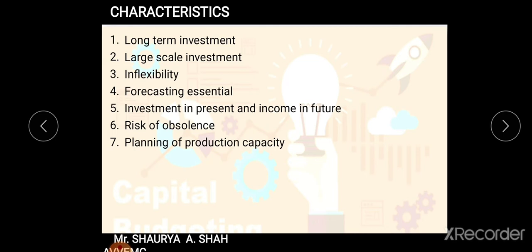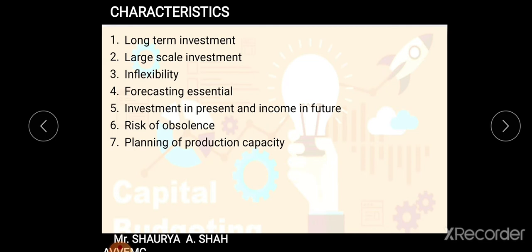Risk of obsolescence. What do you mean by obsolescence? Obsolescence means that due to change in technology, the existing technology or the project becomes outdated. As technology progresses day by day, there is a great risk of assets becoming obsolete. So that is also a risk when you are doing capital budgeting. You are taking it for a longer period of time, and there is a chance that technology becomes obsolete and your project becomes outdated. So this risk is involved in capital budgeting.